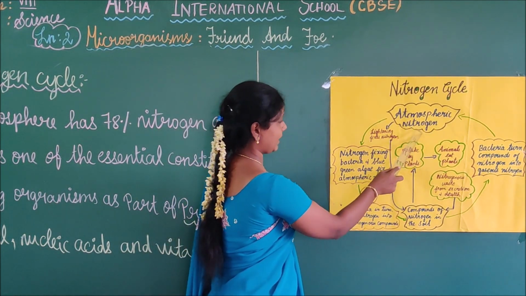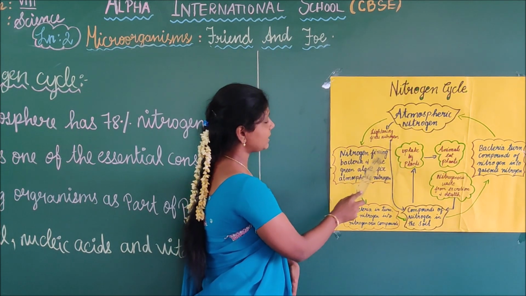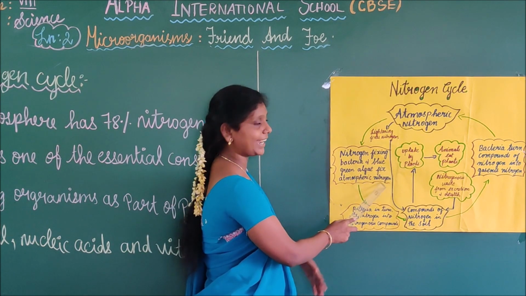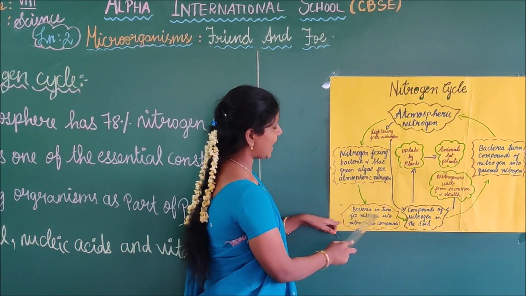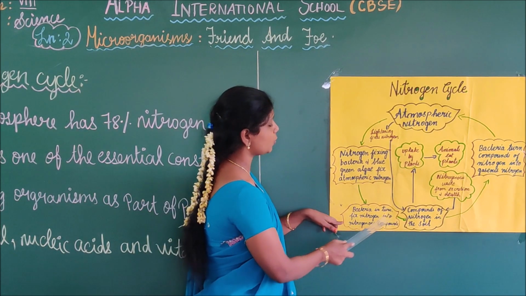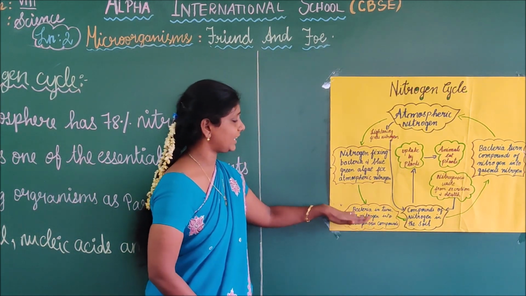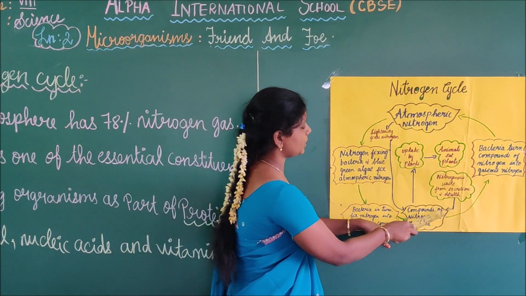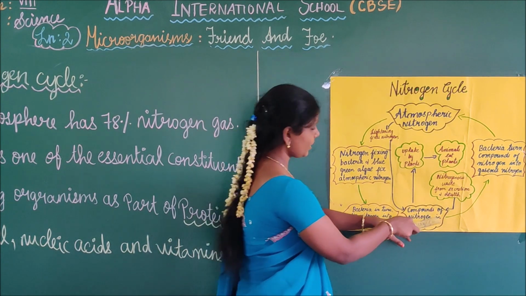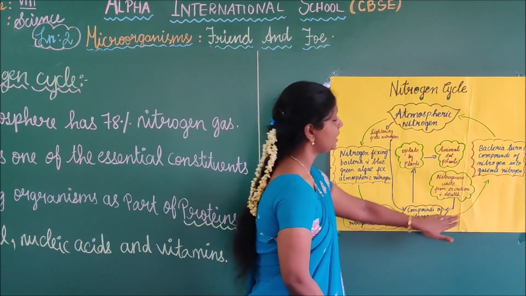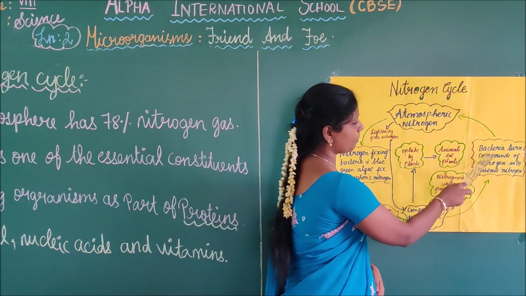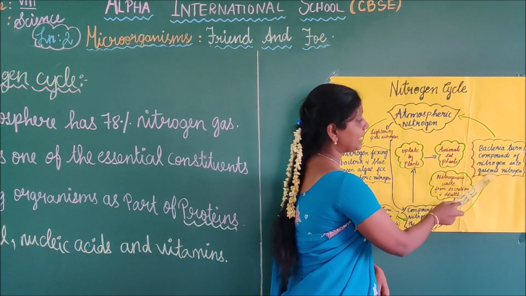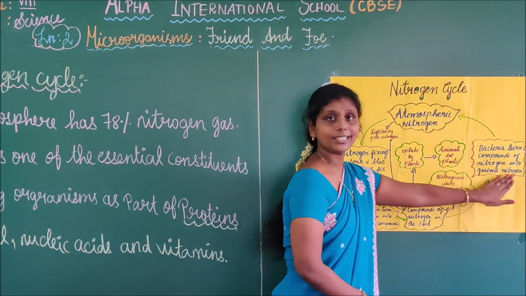Nitrogen fixing bacteria and blue-green algae fix atmospheric nitrogen, and the bacteria in turn fix nitrogen into nitrogenous compounds. Similarly, nitrogen compounds in the soil are turned by bacteria into gaseous nitrogen.